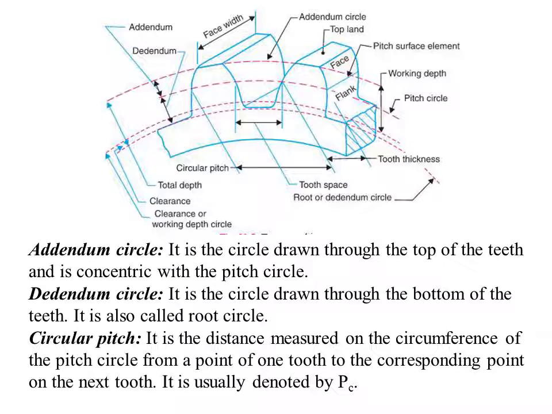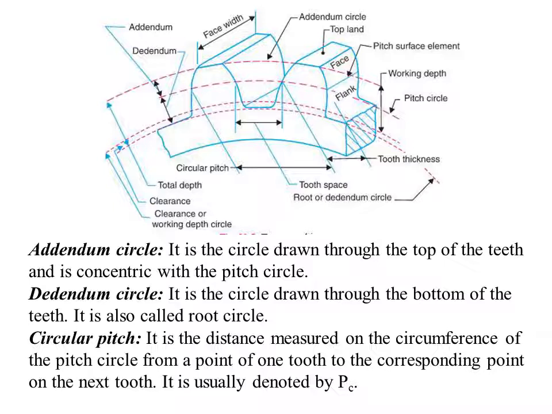Next, addendum circle. We have the addendum circle shown here. You can see this is the top of the teeth. So the addendum circle is a circle drawn through the top of the teeth and is concentric with the pitch circle. Next, we have the dedendum circle, this part. It is a circle drawn to the bottom of the teeth, and it is also called the root circle.